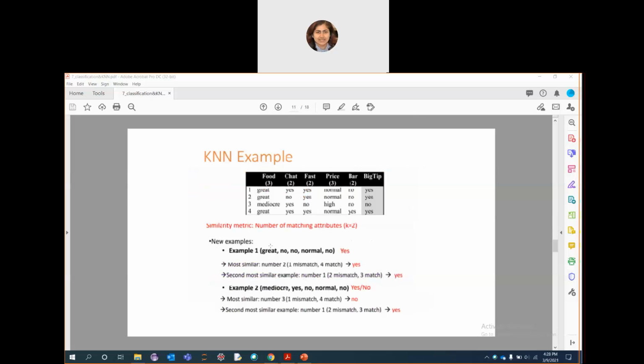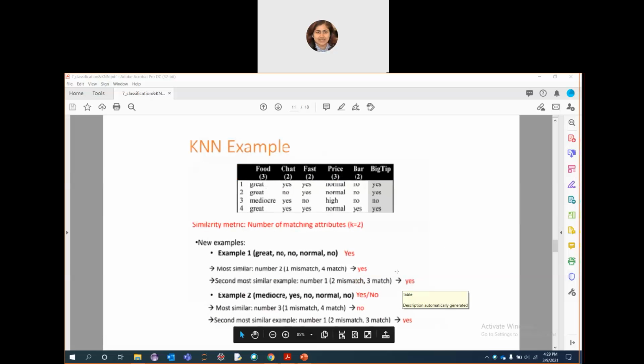Let's see one example of KNN. This is our given data set: food, chat, fast, price, bar, big tip. Each row has some combination of data, and based on that we will do the classification. Suppose we are considering the similarity metric as number of matching attributes, with k equal to 2.